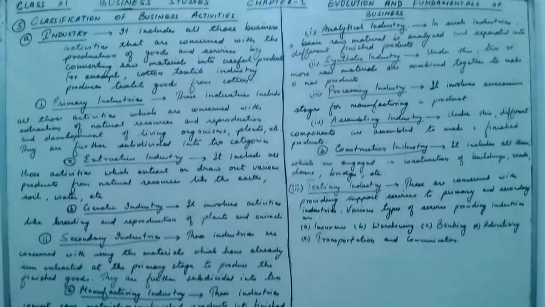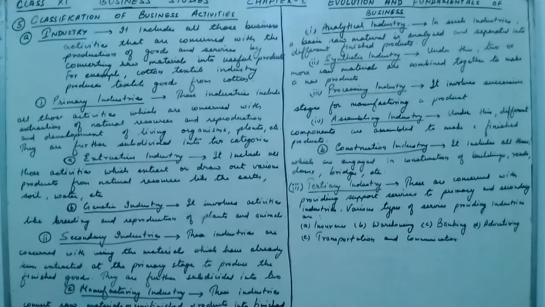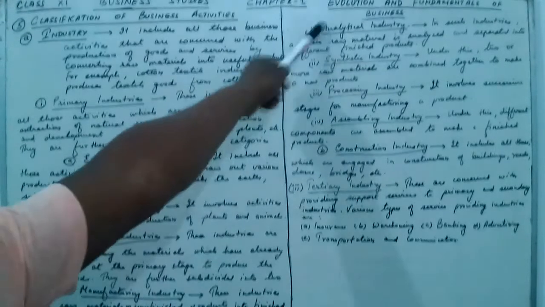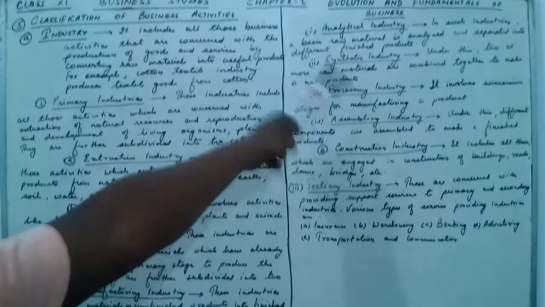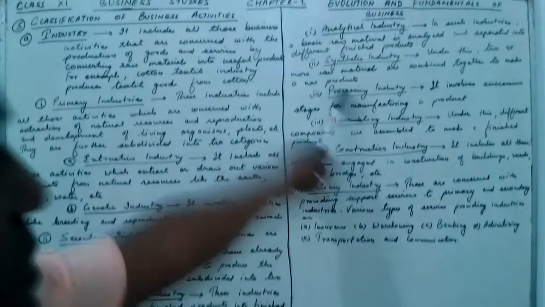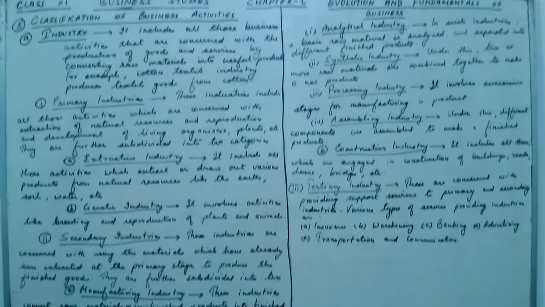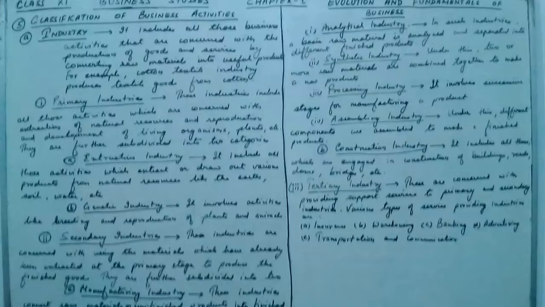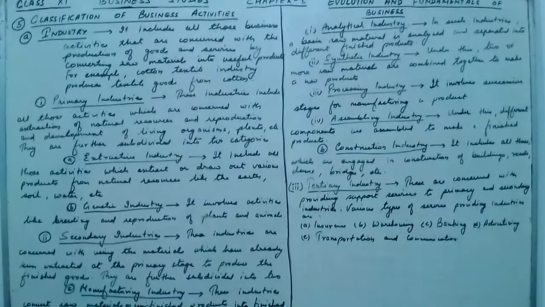Now assembling industry. Under this, different components are assembled to make a finished product, like assembled computers. So in analytical industry, raw material is analyzed and separated. In the synthetic industry, two or more raw materials are combined to make a product. In processing industry, successive stages for manufacturing a product are done. And in assembling industry, various components are combined to make a new product, like the car industry.